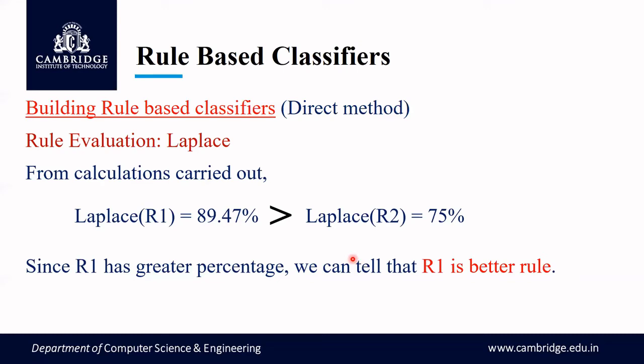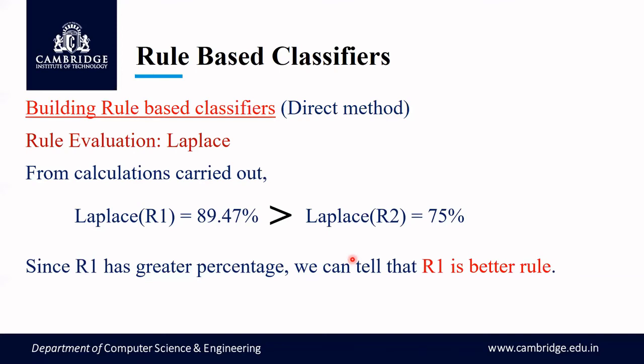When you are growing the rule, it depends upon the conjuncts that you add or remove. Suppose you have 2 conjuncts now and you have calculated the Laplace value for it, say 75%. Now you add a third conjunct to it and again calculate Laplace.